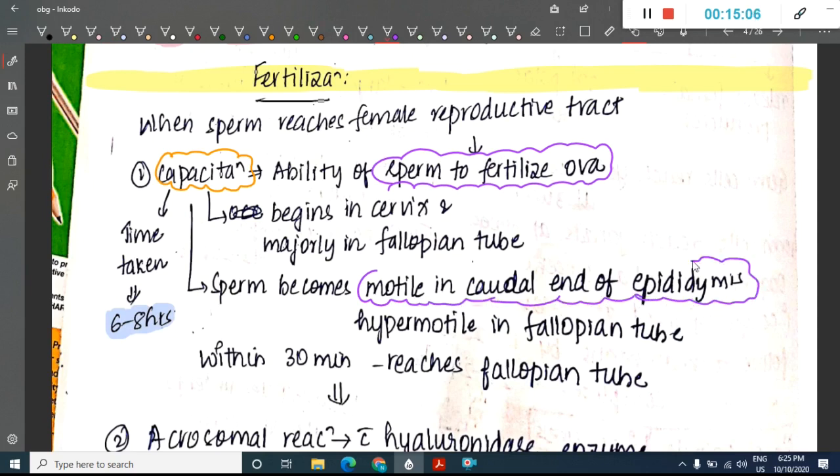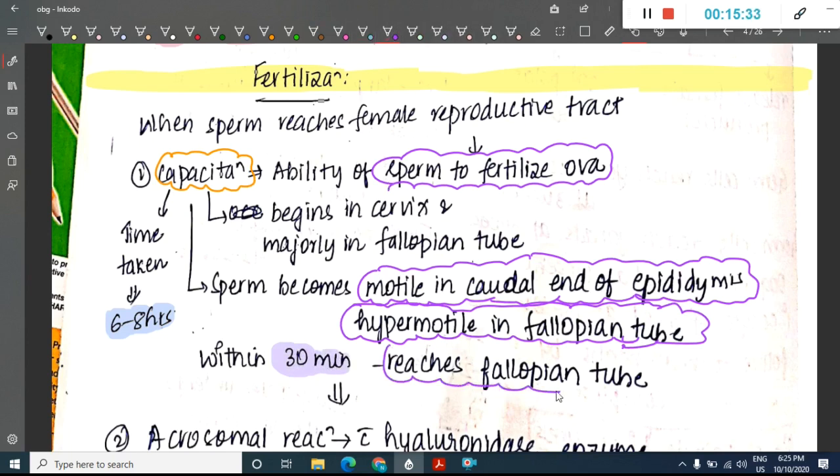epididymis. Normally, the sperm start their motility in the caudal end of the epididymis, but they become hypermotile in the fallopian tube. Within 30 minutes of time span, the sperm will reach the fallopian tube. This is called capacitation.